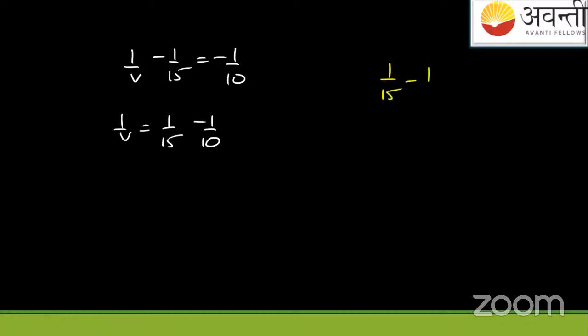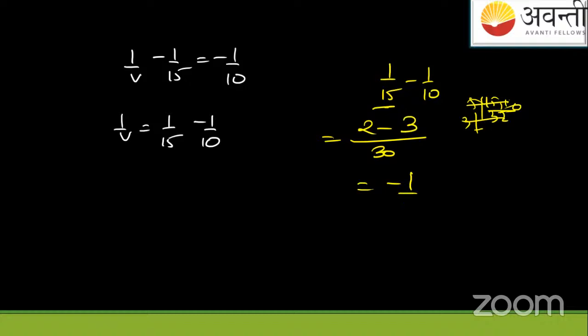So this is the value: 1 by V minus 1 by 15 equals minus 1 by 10. So 1 by V equals 1 by 15 minus 1 by 10. If you solve this, what will come? How much is this, students? The common denominator is 30: 15 times 2 is 30, minus 10 times 3. So this will be minus 1 by 30.